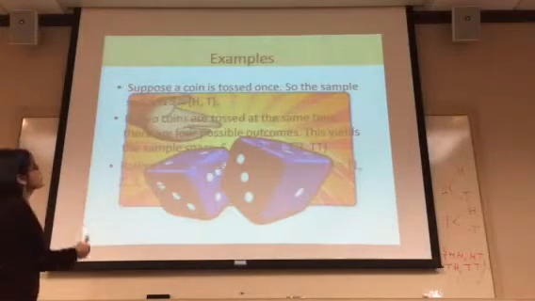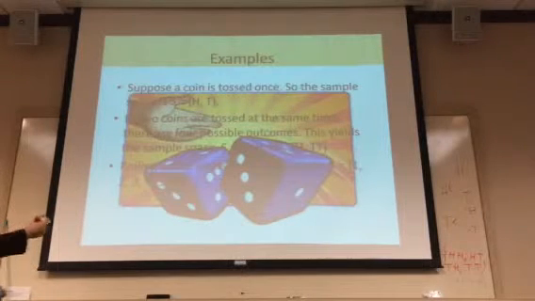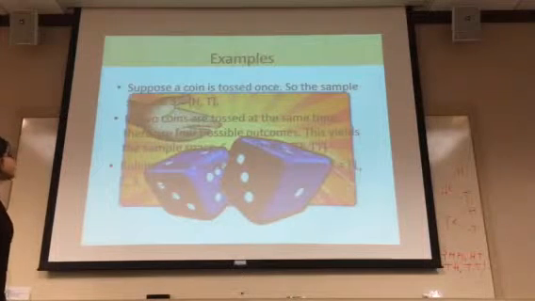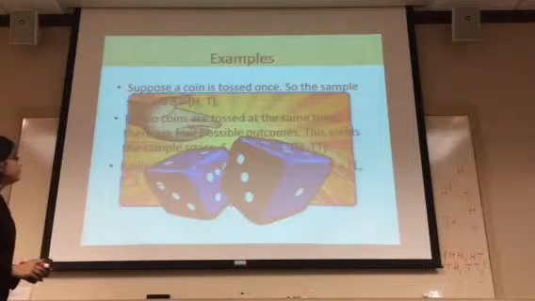If we toss a coin once, the sample space is head and tail. We denote the sample space by S. Now let's think of tossing two coins at the same time.